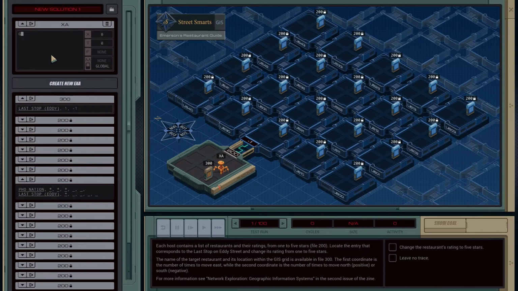Let's grab file 300. We will link 800. So the first thing is how many times to move east. Second is the number of times to move north or south. And fine. Okay, so we're just going to have a bunch of additional branching conditions, which I'm not the hugest fan of, but okay. We're going to seek ahead 1 because I don't care about the title right now. I care about how many times we are moving. First coordinate is number of times to move east. Okay.